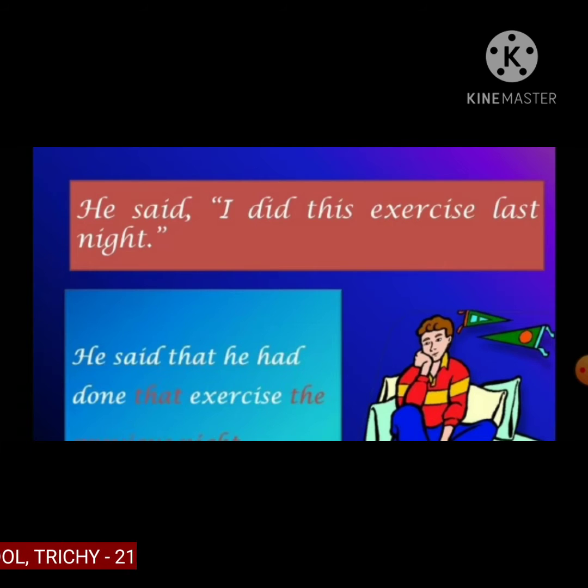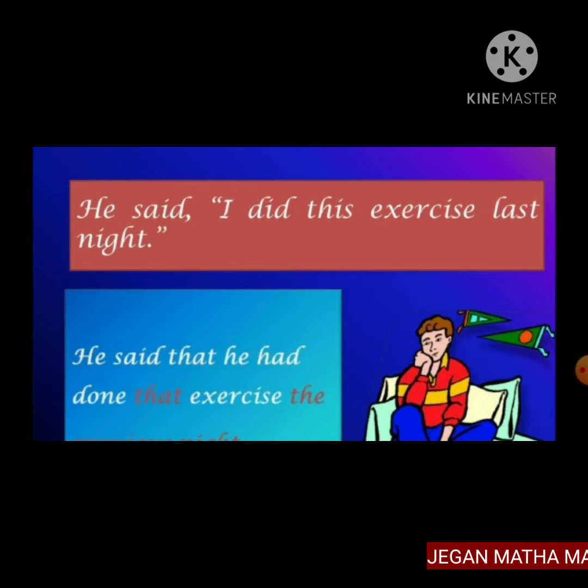He said, "I did this exercise last night." "I did." So did is a simple past. If we have simple past in the direct speech, we change it to past perfect in indirect speech. He said that he had done. So do, did, done, that is the third form of the verb. He said that he had done that exercise the previous night.